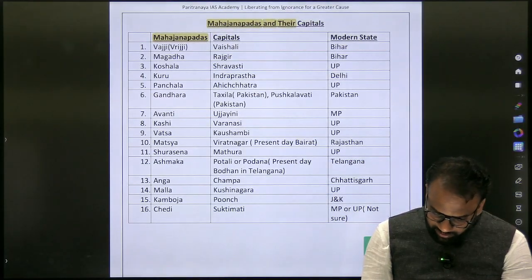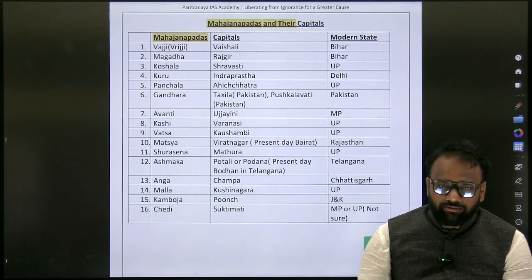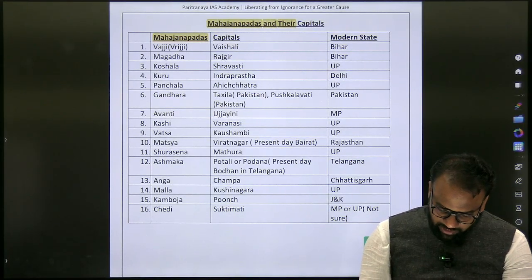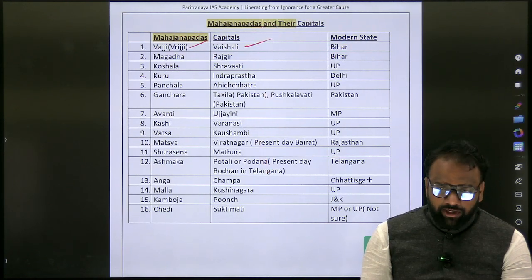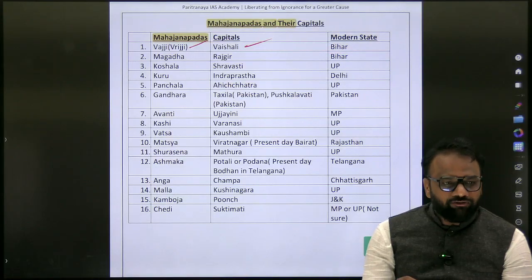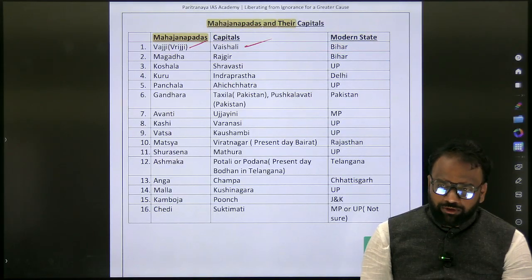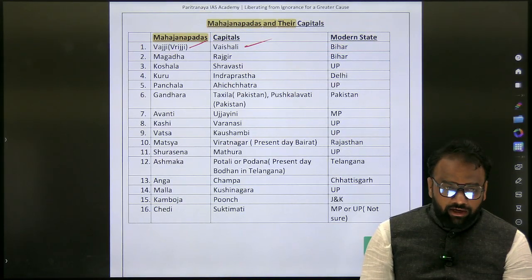Okay. So here what you will do, in the same content you will update it. So here what we have done is, where is the Mahajanapada? Capital is Vaishali. Where is it located? Bihar. Magadha, Rajgir, Bihar. So this exercise we shall complete. After that, here itself we shall add the information pertaining to rivers, and here again retain the content.